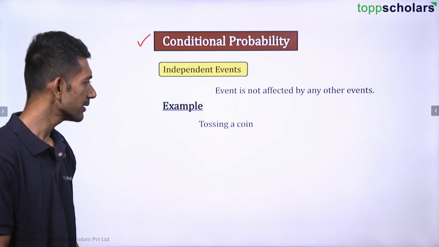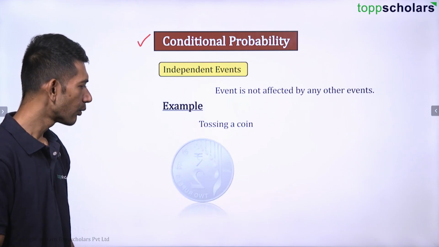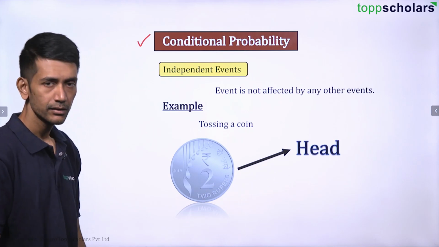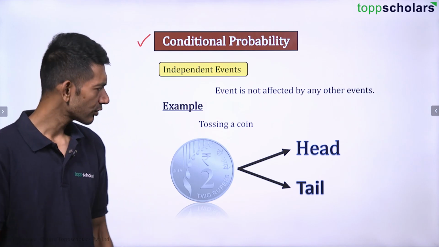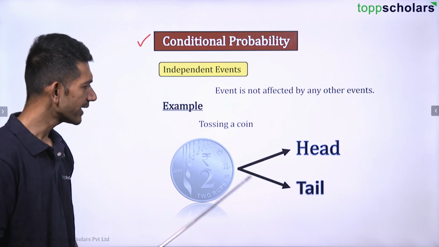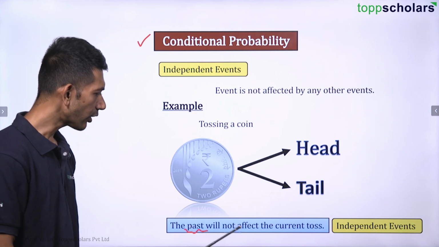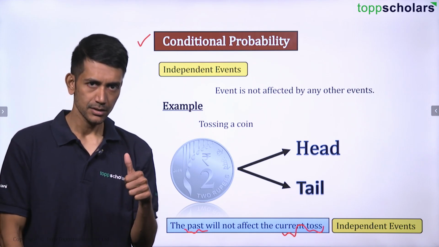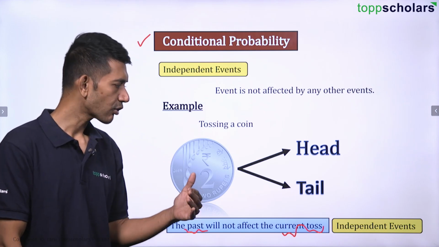I'll give you an example here. Tossing a coin. Now understand. Once you toss a coin, what happens? Either you get a head or you get a tail, right? We already know that. So the past will not affect the current toss. Whenever the past is not affecting the current scenario, it is called an independent event.